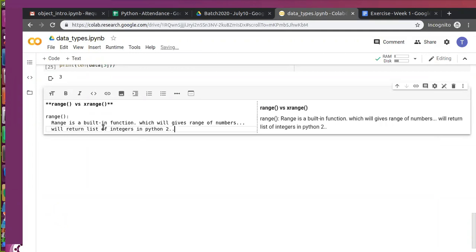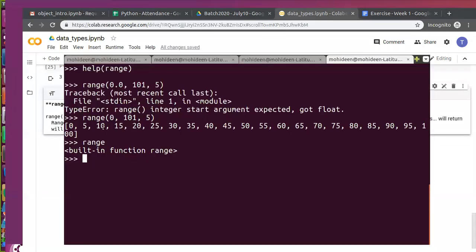So in Python 2 we have one more thing called xrange. Okay, xrange is again a built-in function. This will give you a range of numbers, the same 0 to 101. But here this will be returned as an object. Let's see what is the difference between a list and this. This is called a reference object.